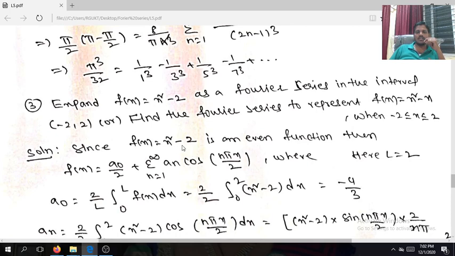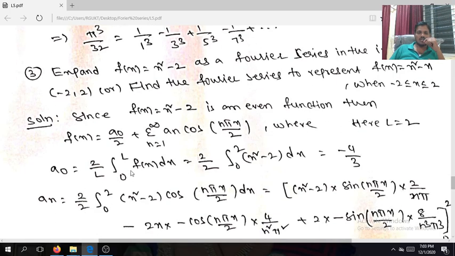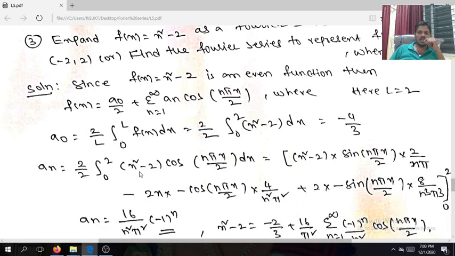Now f of x equals x square minus 2. Even though it does not come under the half-range sine or cosine series, the function is an even function, so only cosine terms are there. Yes, we don't find the bn here. Since f of x equals x square minus 2 is an even function, the expansion is like this: a naught by 2 plus summation n equals 1 to infinity an cos n pi x divided by l, where l equals 2. This is the value of a naught. This is an.